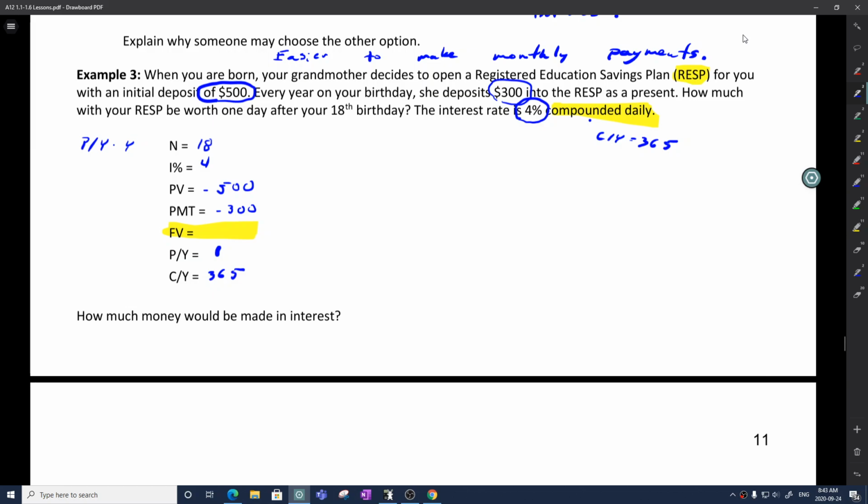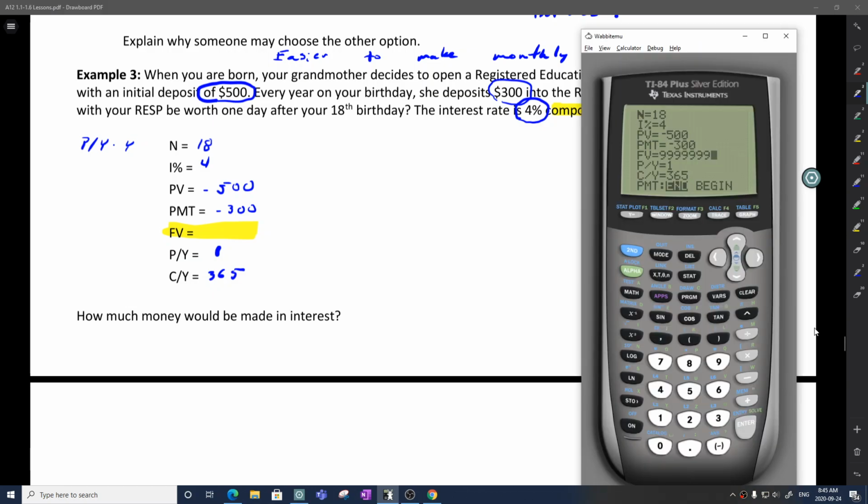So my future value, I'm just going to plug this into my calculator now. I enter all the relevant information into my calculator and try to ensure that it's correct. Often we will make a mistake, so it's important to rely on our gut instinct.